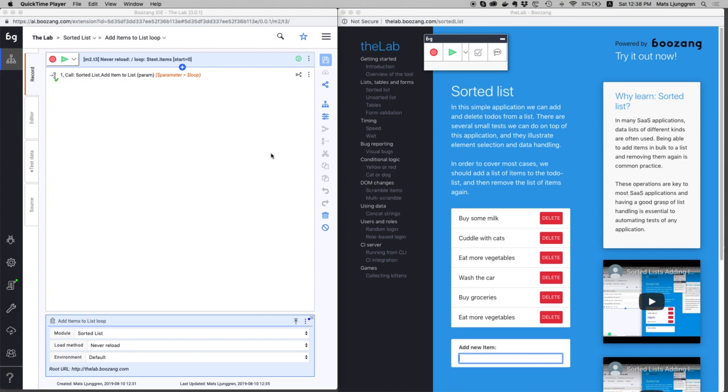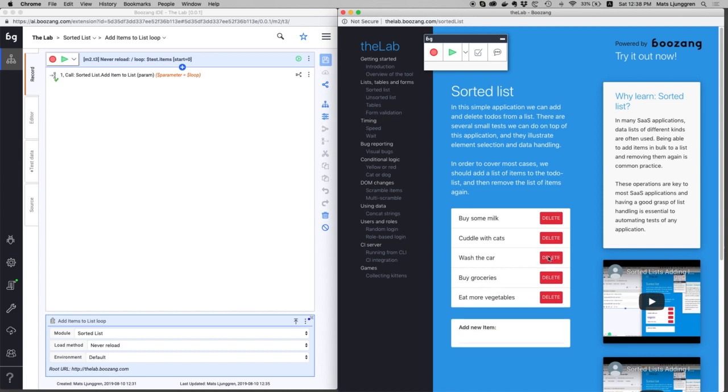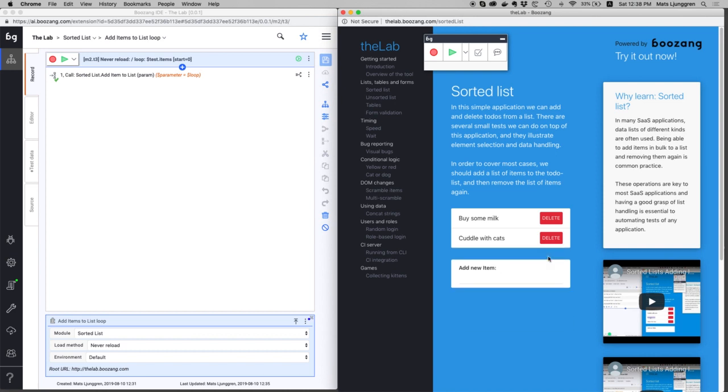Now, of course, there's a lot more we could do with this tool, with the sorted list. For instance, we have this obvious thing, which is cleaning up the test case, using this delete function. But because this is very simple with the sorted list, because it's completely predictable where the element will end up, we're going to go over to the unsorted list straight away, and then we're going to illustrate it, so we're basically upping the difficulty level a little bit.